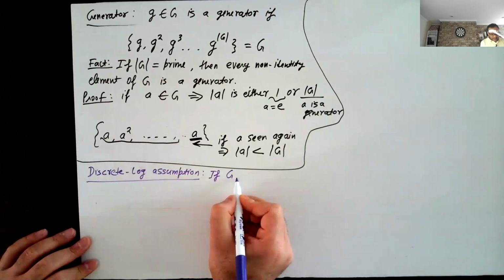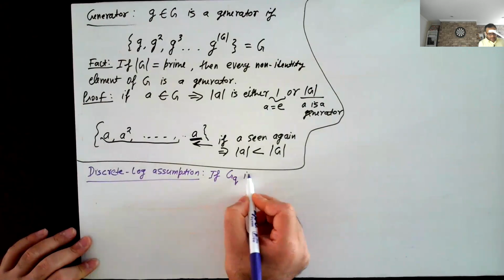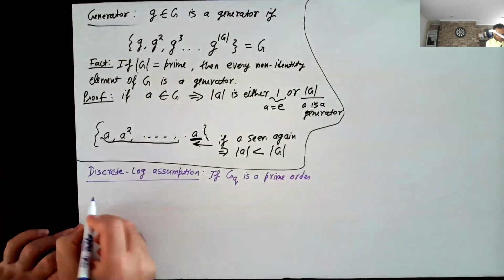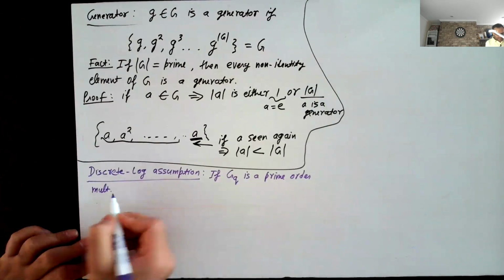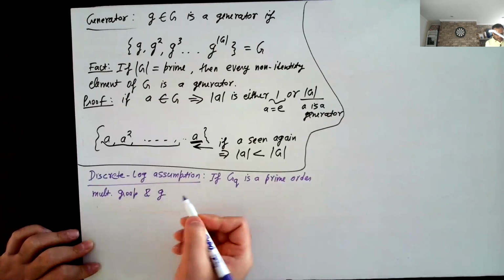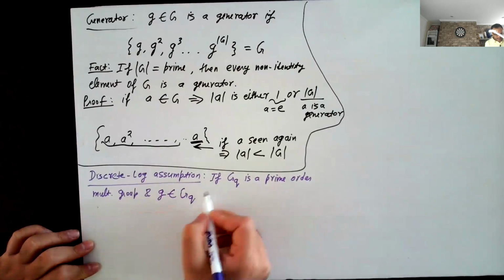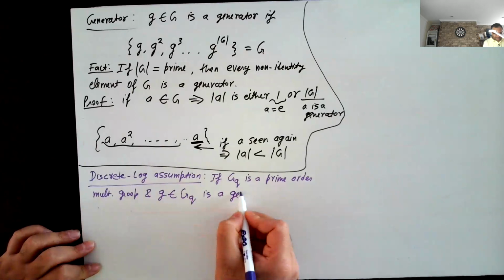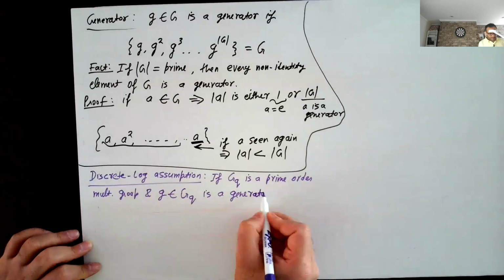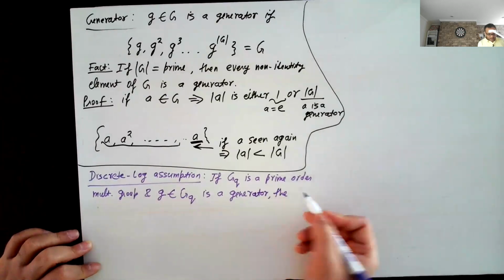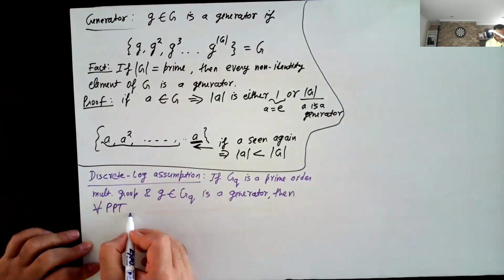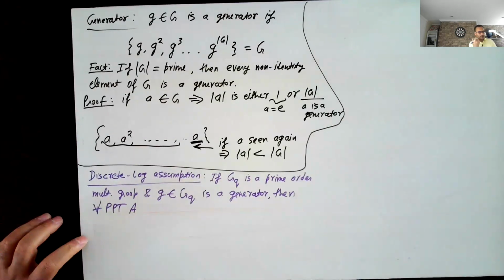So let's say GQ is a prime order multiplicative group, and G in GQ is a generator, which means it's not the identity element. Then for every PPT adversary A, the following task is hard.